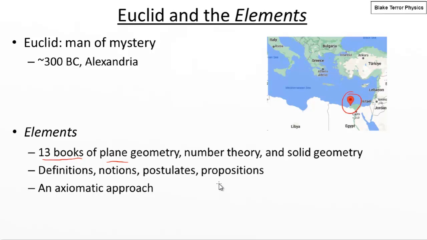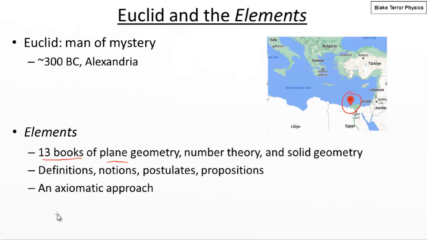So what are numbers? What are fractions? What are ratios? How do we count things up? How do we compare these numbers? And then in the final books, he moves on from two-dimensional geometry onto three-dimensional geometry. So solid geometry, and he's looking at solid shapes towards the end.